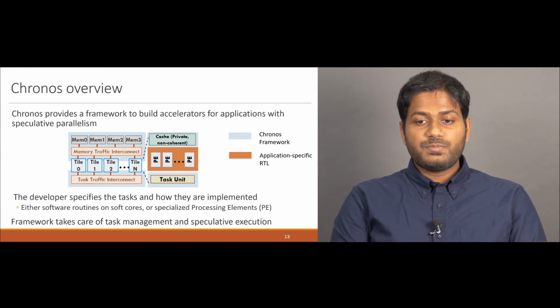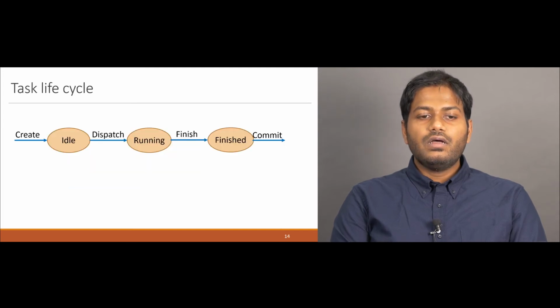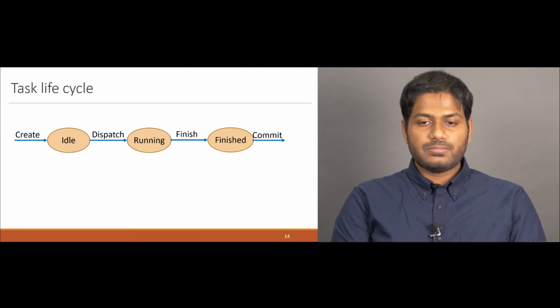To understand how Chronos performs this speculative execution, we begin by understanding the life cycle of a task. A Chronos task is created in the idle state when a PE enqueues a new task through the slot.enqueue interface. An idle task is dispatched to run on a PE in timestamp order, and once it is finished, it stays in the finished state until it can commit.